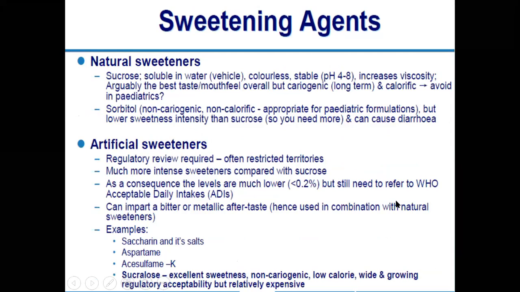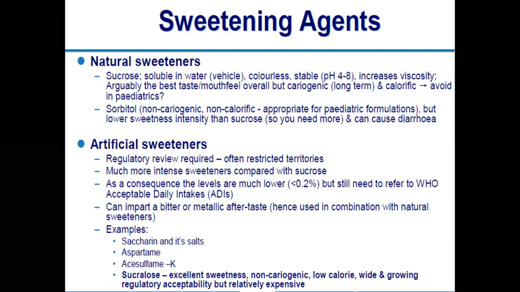Then what is meant by sweetening agents, or what is the use of a sweetening agent? Sweetening agents produce a sweet taste in your product. There are many sweetening agents we can use to make sweet products, especially for children. Also, many drugs available in the market have an inherent bitter taste, and because of that bitterness, patients may not be able to consume the product.